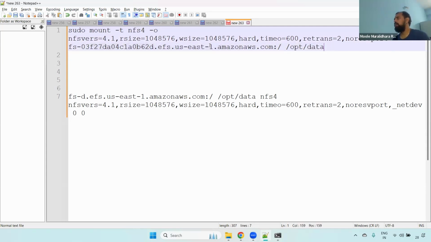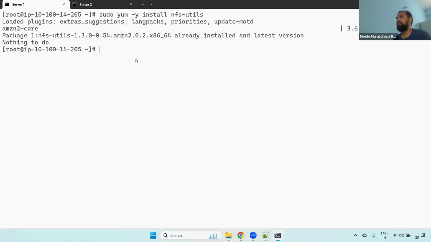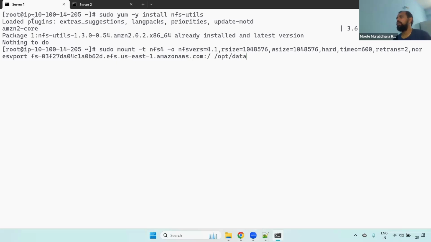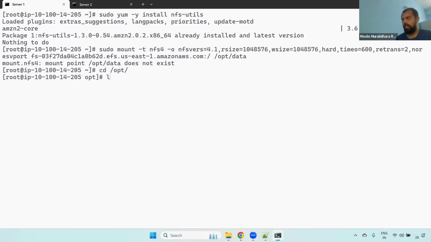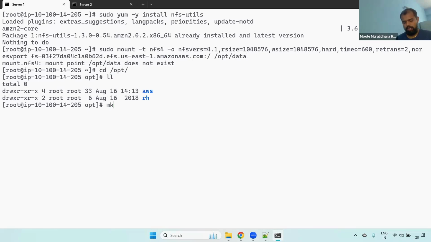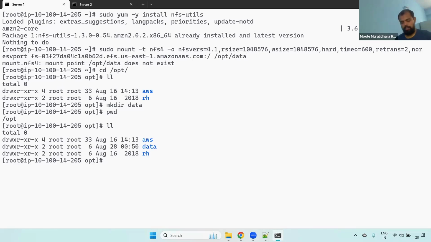Now what I'm doing here, I can run this one. Let's see. I'm running this in this particular server 1, remember guys. Now if you see here, it is showing that the mount point does not exist. What you have to do? Go to the opt, and here you can create a directory, mkdir data.